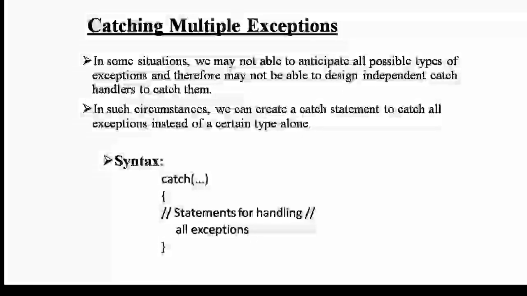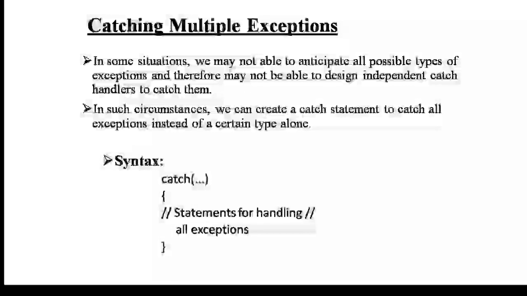Specifying exceptions: it is possible to restrict a function to throw only certain specified exceptions. This is achieved by adding a throw list clause to the function definition. The general form of using an exception specification is: return type function_name (parameter list) throw (data type list) { /* function body */ }.